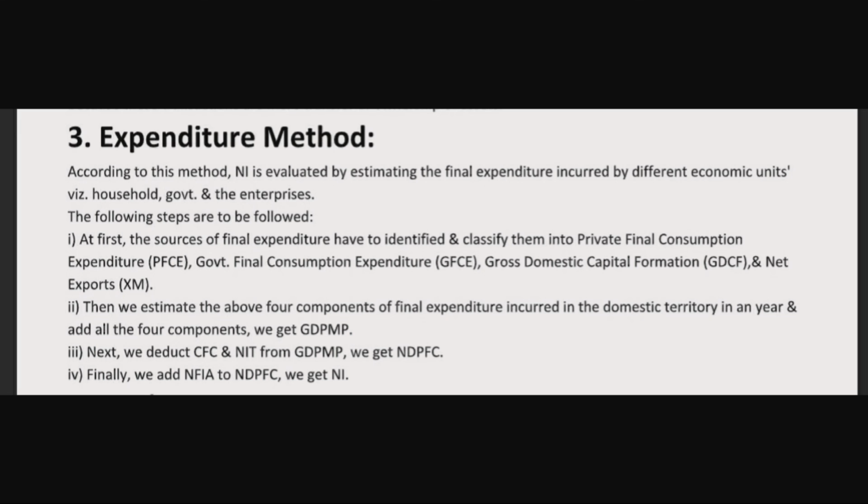Finally, they are adding NFIA. What is that? The net factor income from abroad to this net domestic income. So they will get the national income of a country. This is the expenditure method for calculating national income. So children, these are all about the three different methods for calculating national income. Which are they? Product or value added method, income method, and expenditure method.